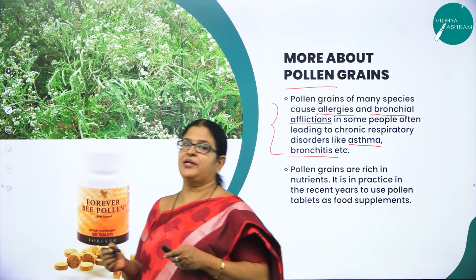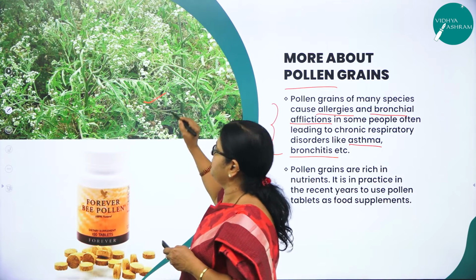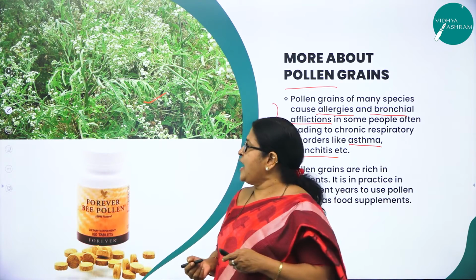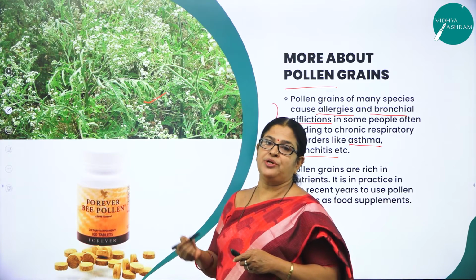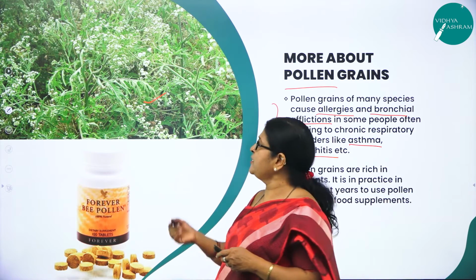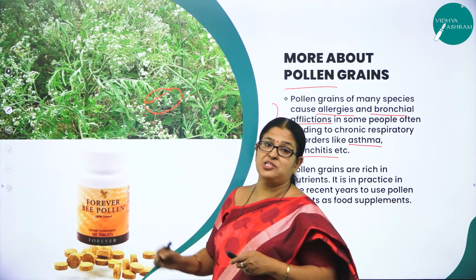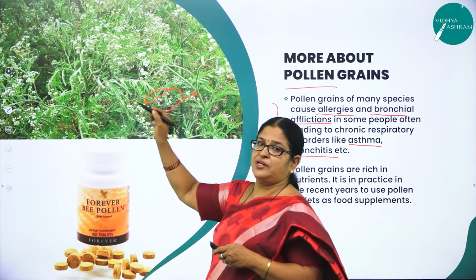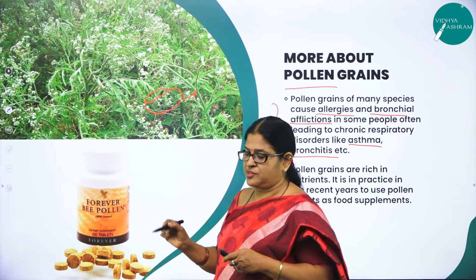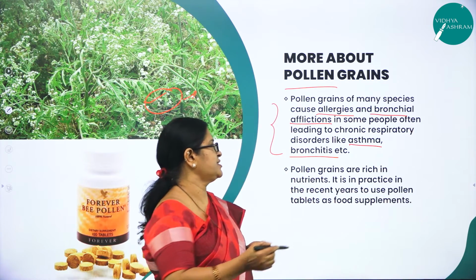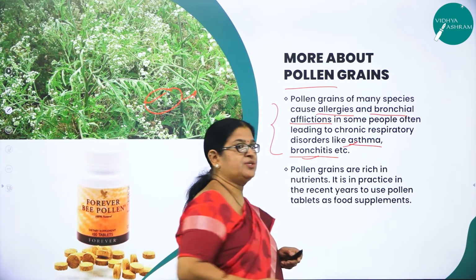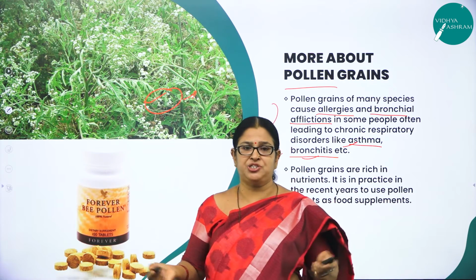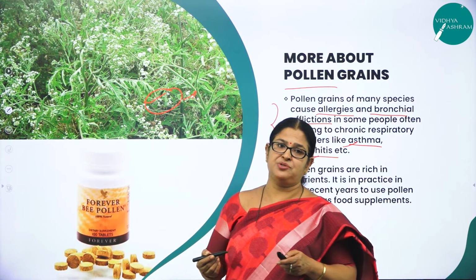But I think all of you might have come across a plant called Parthenium, right? You can see in this picture, Parthenium is otherwise called carrot grass, and this was brought to India through imported wheat. Now it has become a dominant alien species, and it is very difficult for us to eradicate it. The pollen grains of this Parthenium cause respiratory disorders like asthma and bronchitis. It is a weed, an unwanted plant. It just grows luxuriously and it is very difficult for us to eradicate it.